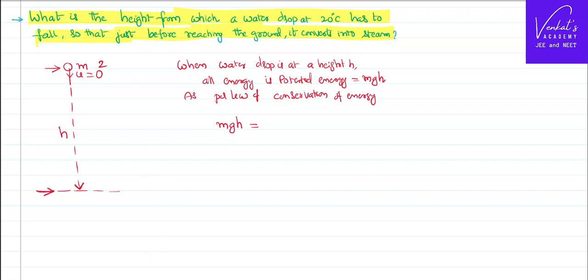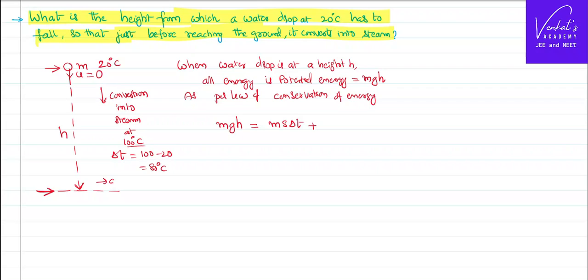Now it is given that it is at 20 degrees centigrade. Conversion into steam happens at boiling temperature, that is at 100 degrees centigrade. That implies delta T has to be 100 minus 20, 80 degrees centigrade. So the water drop's temperature has to rise by 80 degrees centigrade so that it is at 100 degrees centigrade.